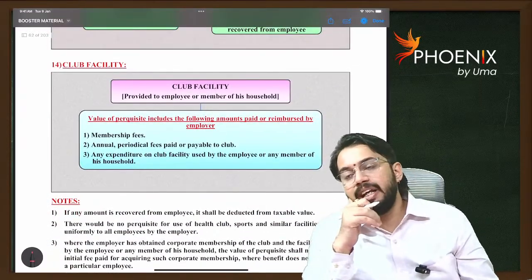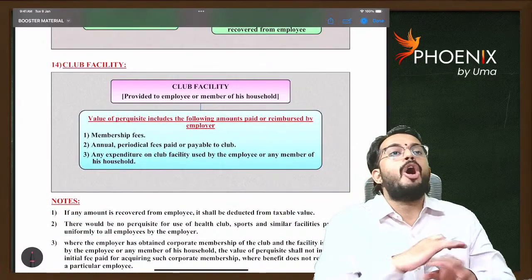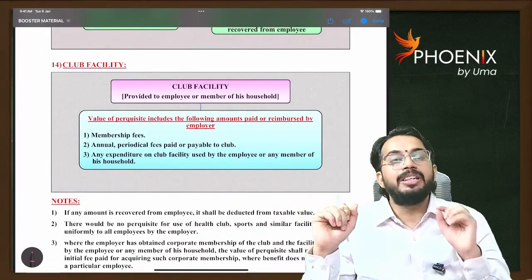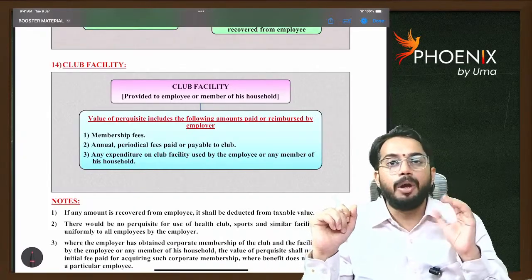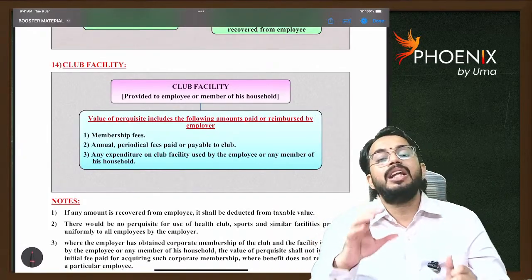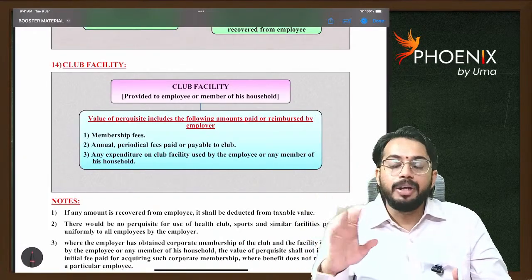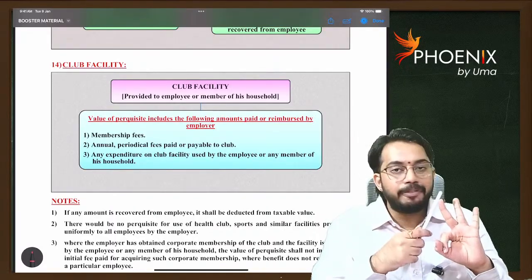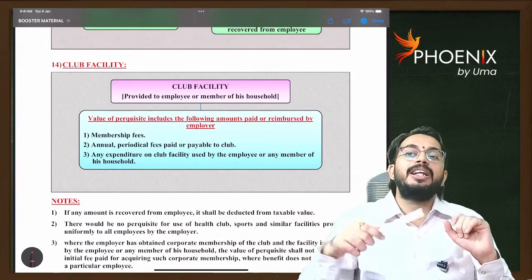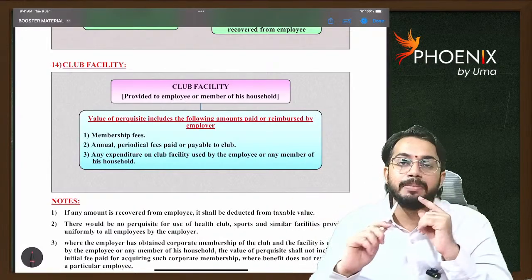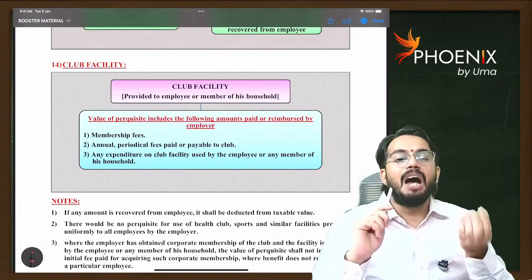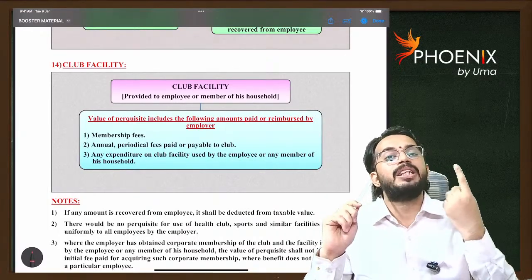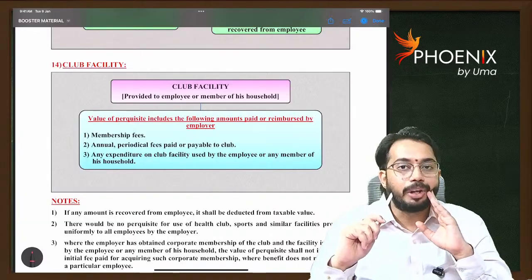Next, club facility. If club facility is provided to all employees uniformly, then it is not at all taxable. If club facility is provided to specific employees, only for a few employees, then that club facility is taxable to employees. Whatever the club fees, every month renewal fees, whatever the expenses paid for the club, all these are considered as benefit received by the employee and that benefit is taxable. However, if club facility is received for official purposes, then it is not taxable to the employee. Are you able to understand?